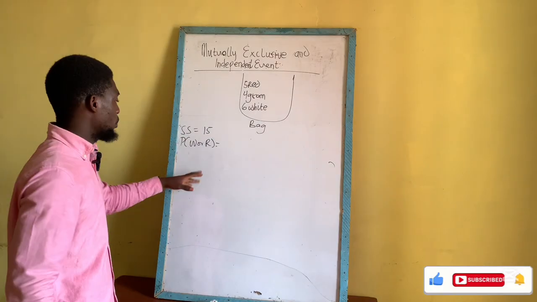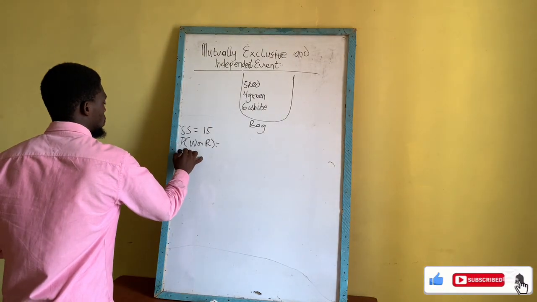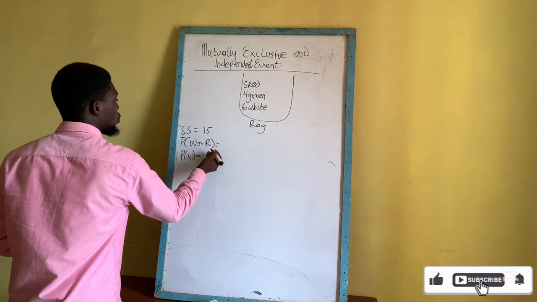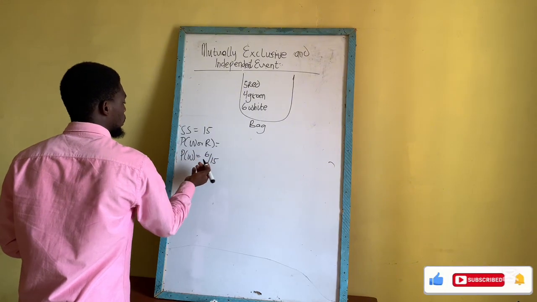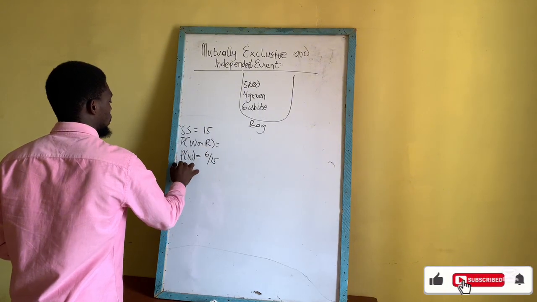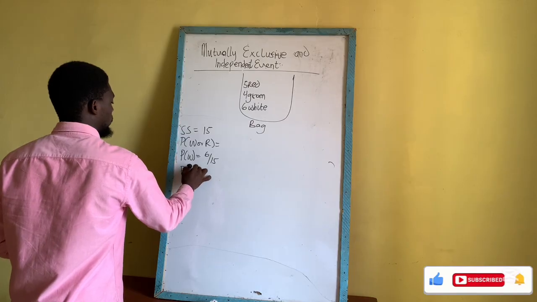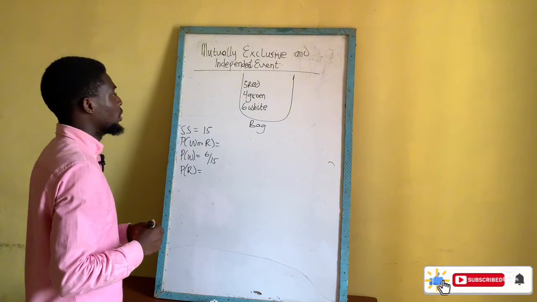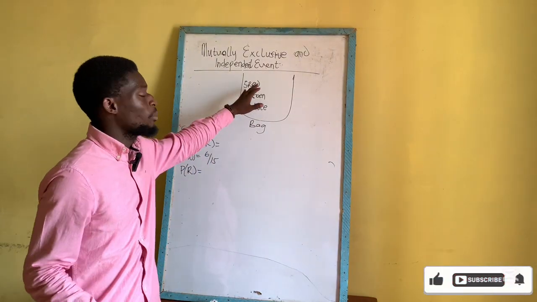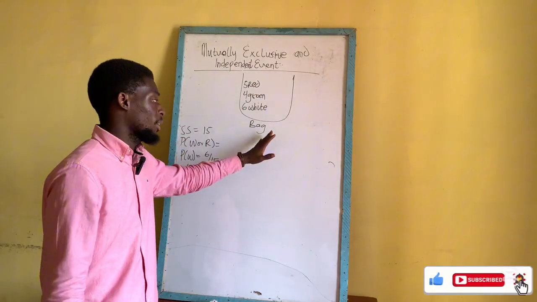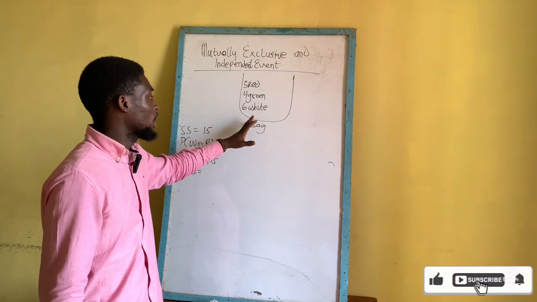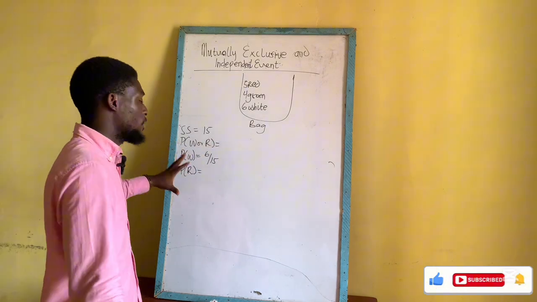Previously, we know that the probability of picking a white ball, which is P(W), is equal to 6 out of 15. Now, we don't know the probability of picking a red ball, so we have to find it. There are a total of 5 red balls in the bag, and the total number of balls is 15.